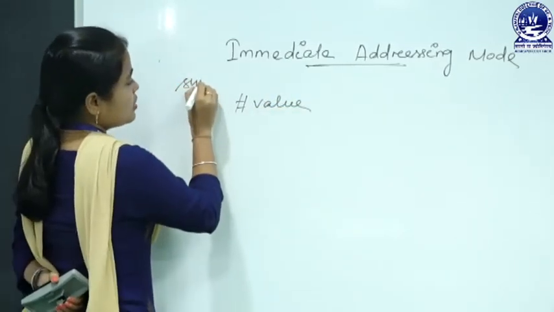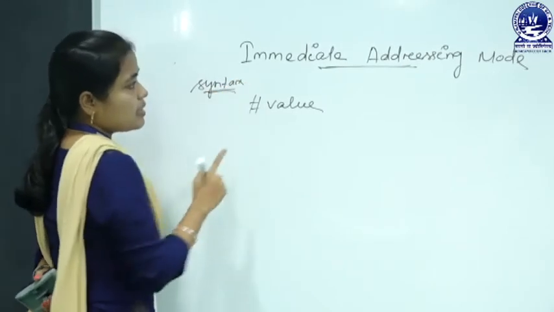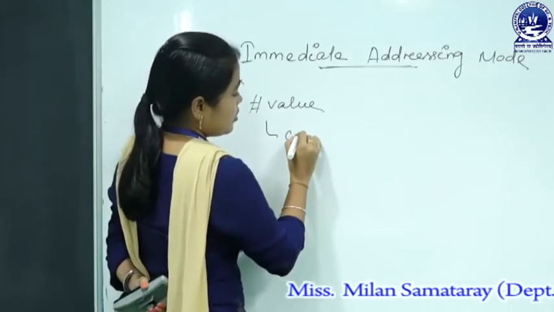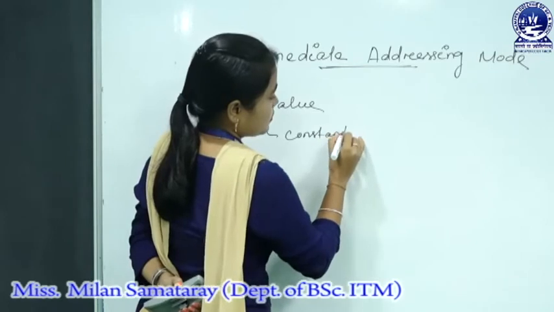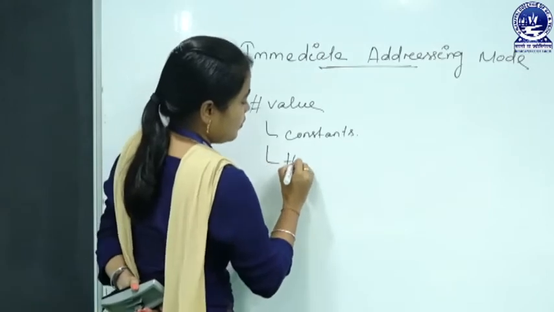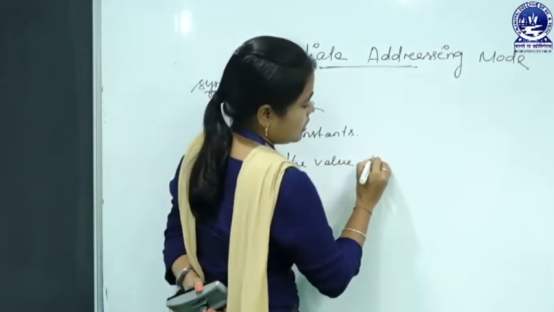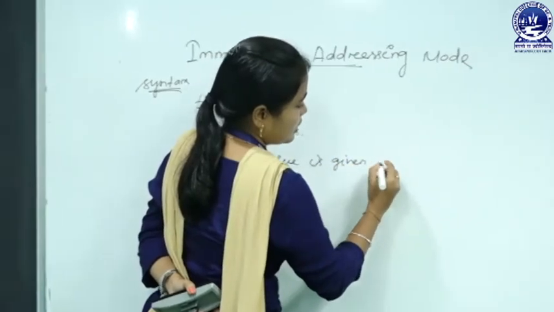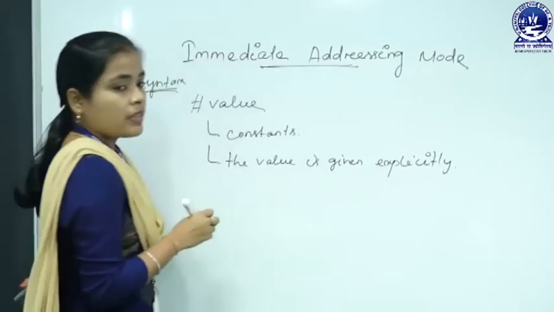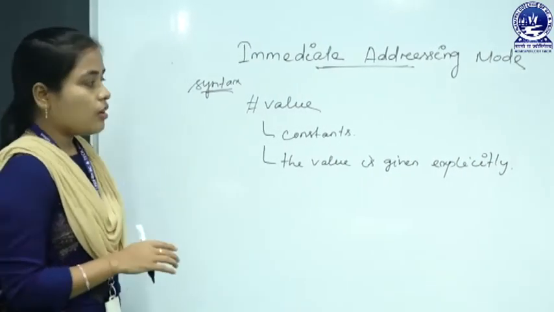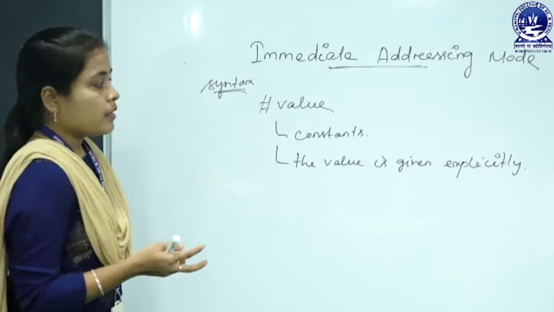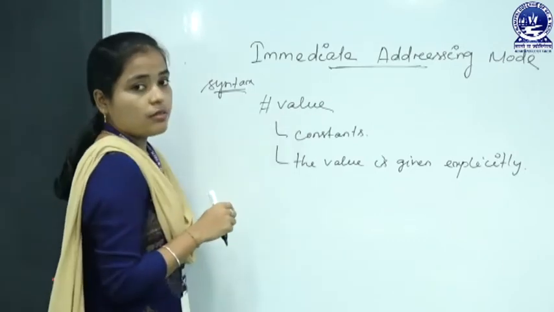Basically the immediate addressing mode is used to write the concept of a constant in an instruction, and the value is given explicitly. Explicitly means we directly give the value, we are not storing the value in any register or in any memory location. Instead of that, we are using the value directly.